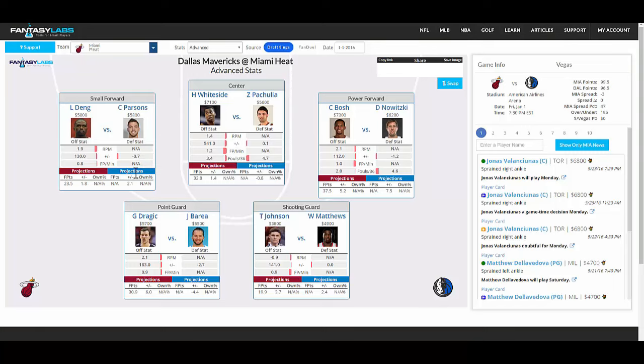These are for pro members only, so when you're not logged in, you won't be able to see this. This is for this particular game: our projected fantasy points, and the projected plus minus, which is above or below expectation where we think he's going to be. And then new also for 2016-17 is ownership projections. So really excited about this.